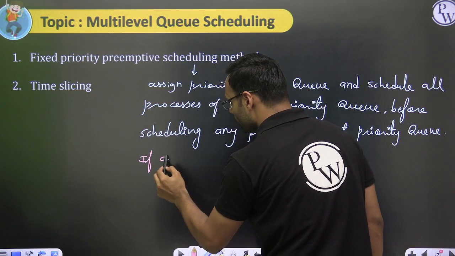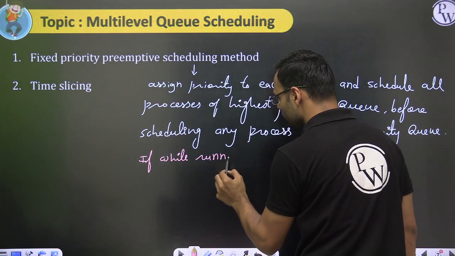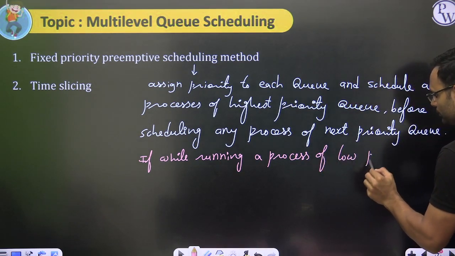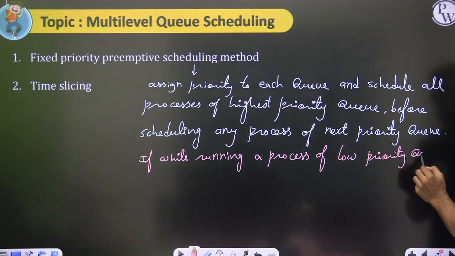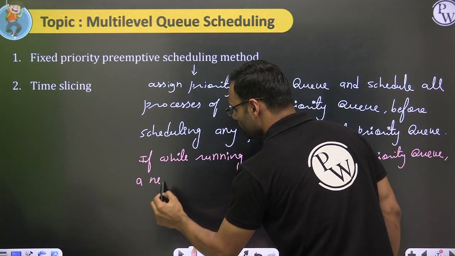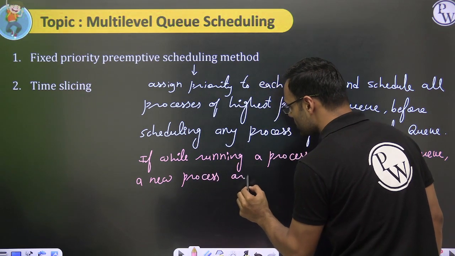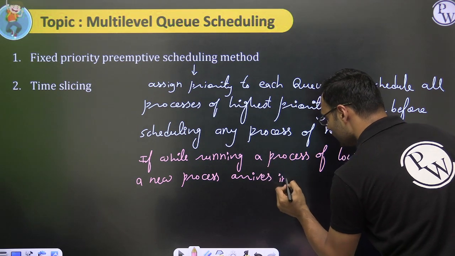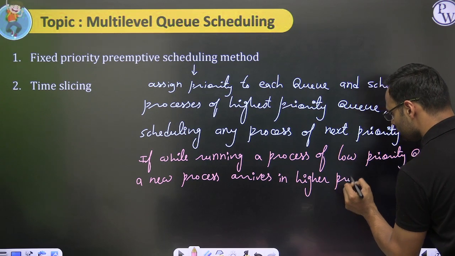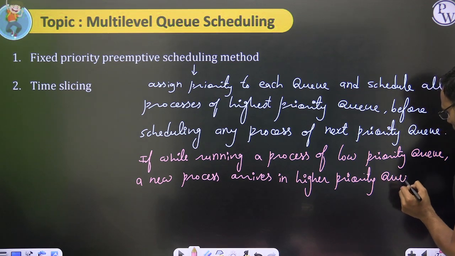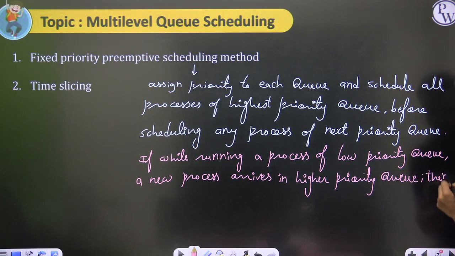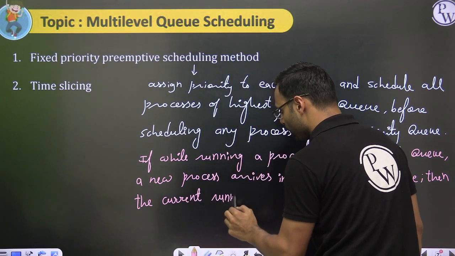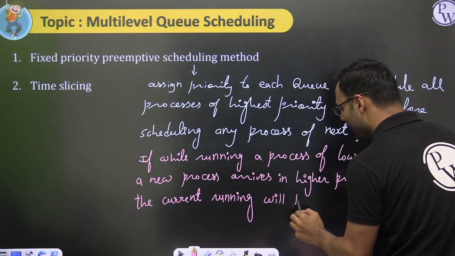While running a process of a low priority queue, if a new process arrives in a higher priority queue, then the current running process will be preempted for sure.